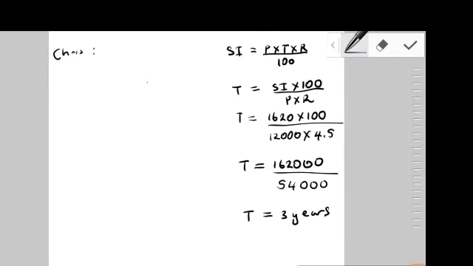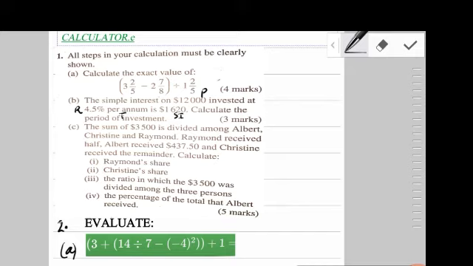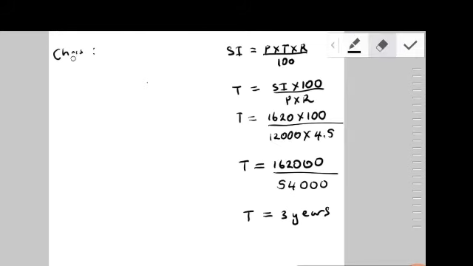Was that the case? Let's check again, guys. It is Albert to Christine to Raymond. Okay, so let's do that better. It's Albert compared to Christine compared to Raymond. Let's put Ray for short. Okay, guys.